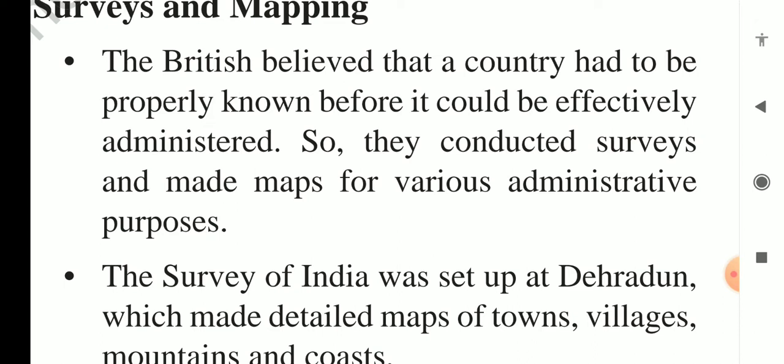And in order to know the country properly, the British conducted surveys and made maps for various administrative purposes.